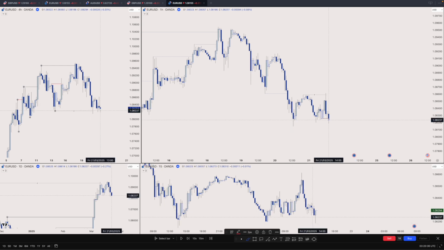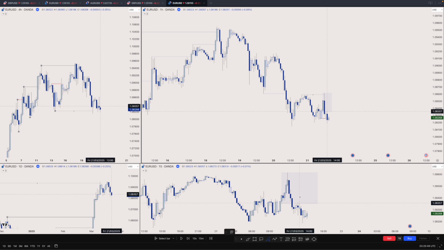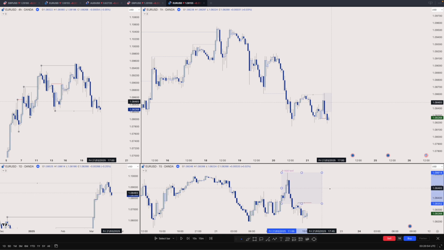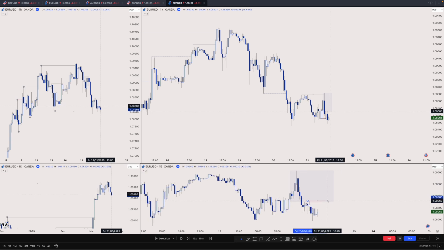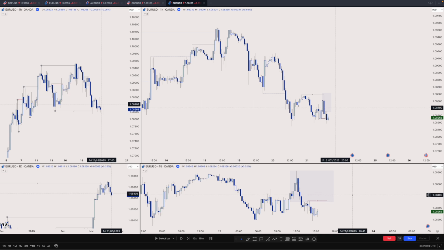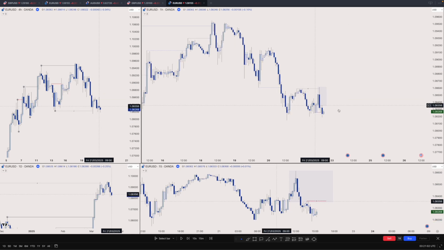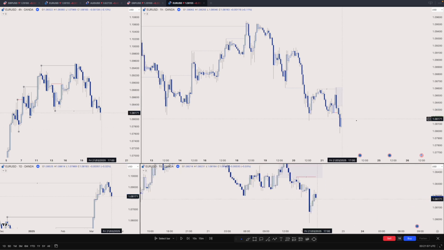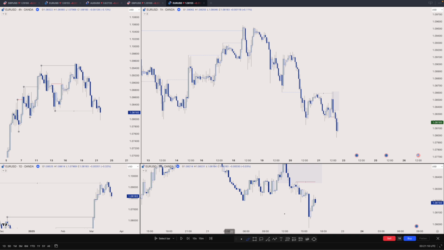Yep, we got the shift here, and with that shift I can now be aggressive on the sells to play this move. Let's see. Now at this point I'm just waiting for this high to go on M15. I only use M15 when my entry model is set up, so I don't look at M15 all the time because 1 hour is my main time frame. And yeah, as usual, it just went without me because I was waiting for this high to go. Anyway, it is what it is.